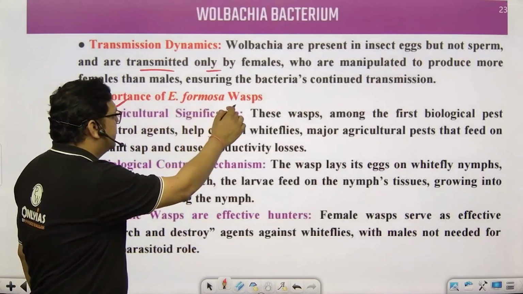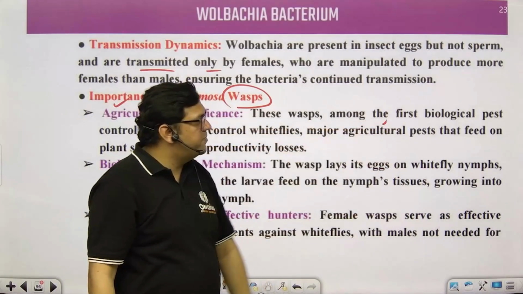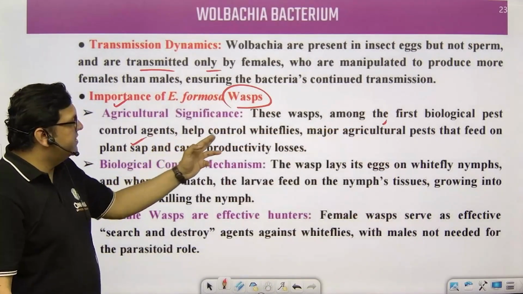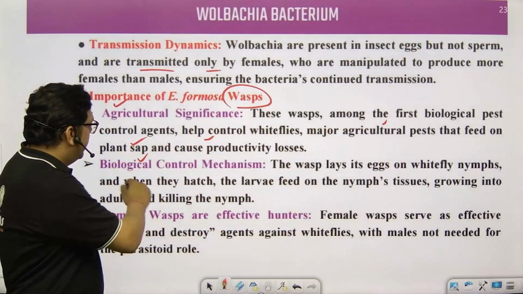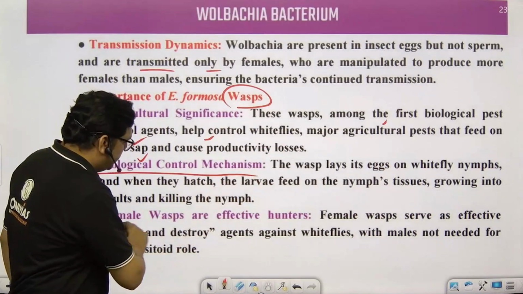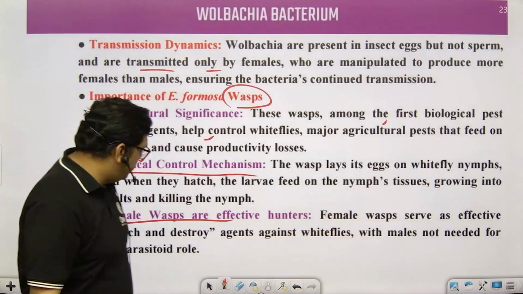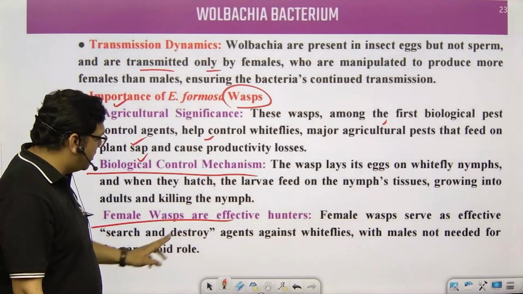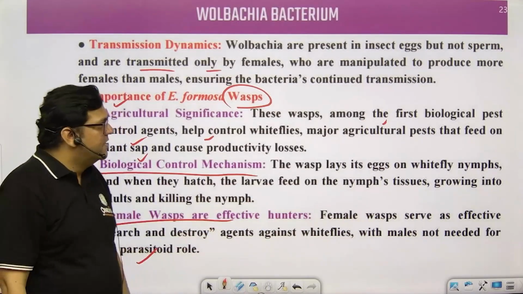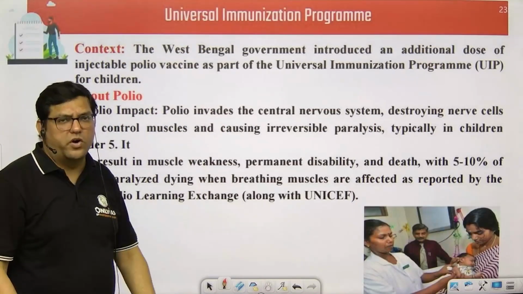But the importance in the context of the wasp is that it is the first biological pest control agent that helps control whiteflies, a major agricultural pest. And in this biological control mechanism, female wasps are effective hunters. Female wasps serve as effective search and destroy agents against whiteflies, with males not needed at all. So this method can be asked to you. You must know what it is related to.